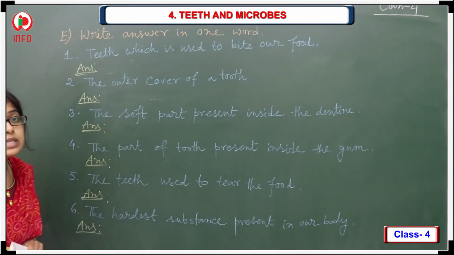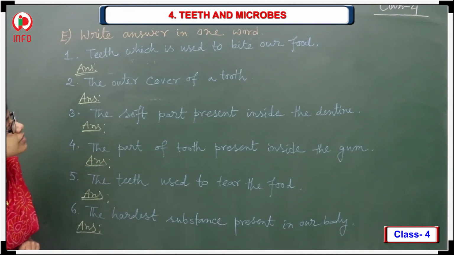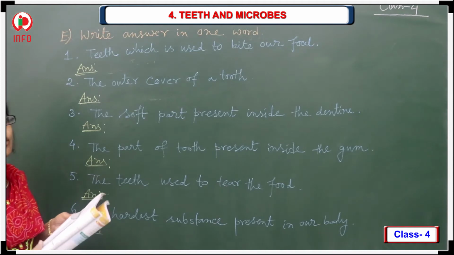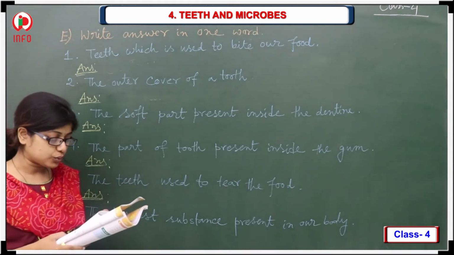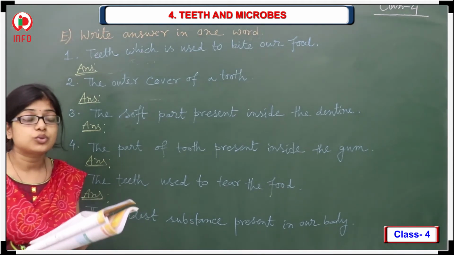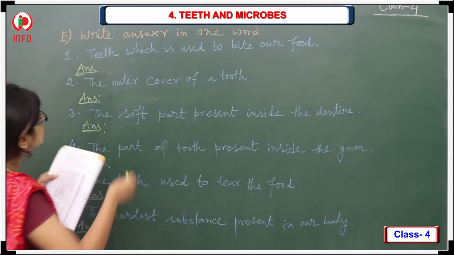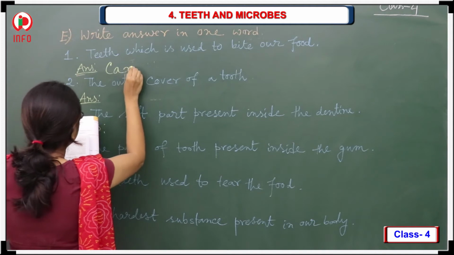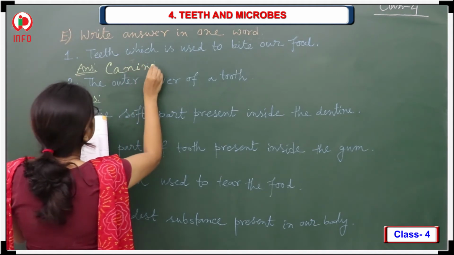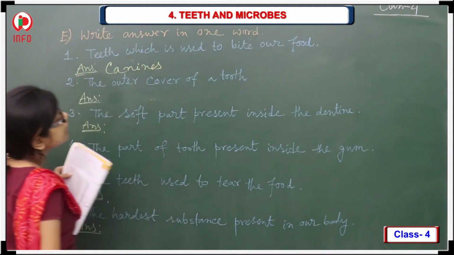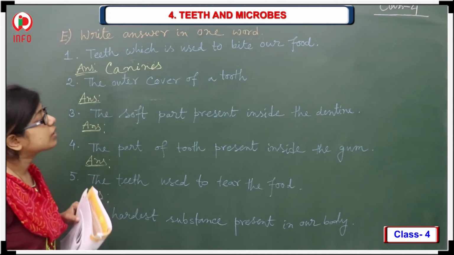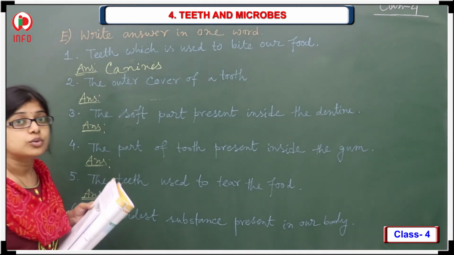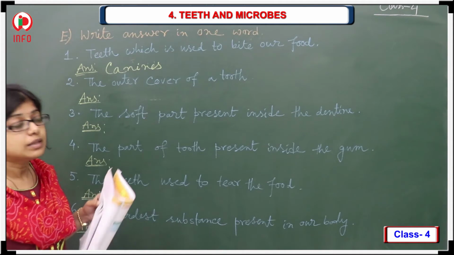Now we are going to discuss the E bit. Write the answer in one word. First one, teeth which are used to bite our food. Which teeth should that be? That one should be the canine. So here the answer should be canines, C-A-N-I-N-E-S. Next, the outer cover of a tooth. What should be the answer? The answer should be the enamel.